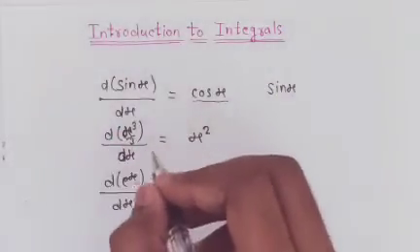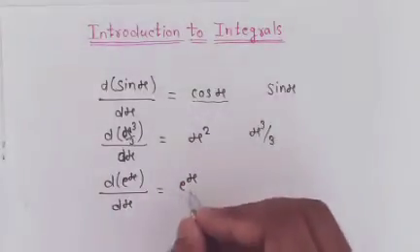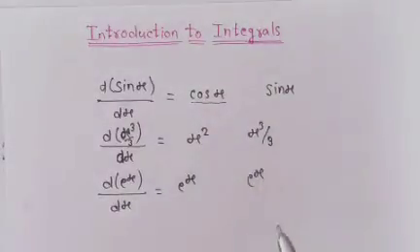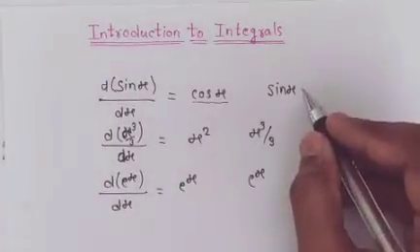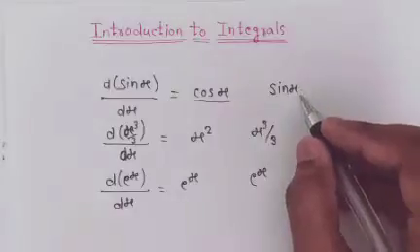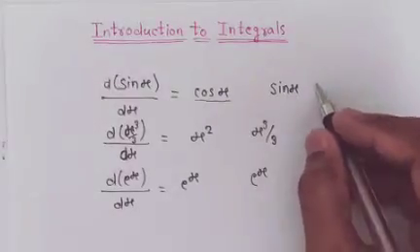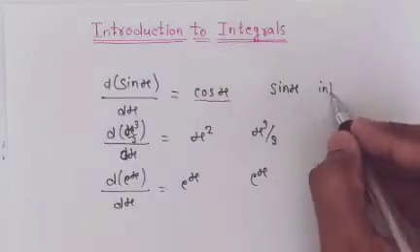Here the antiderivative of x square is x cube by 3. Similarly, the antiderivative of e^x is e to the power x. This antiderivative, or inverse of differentiation or derivative, is called integration.